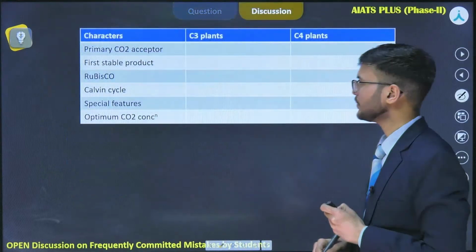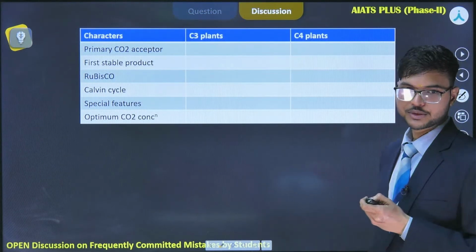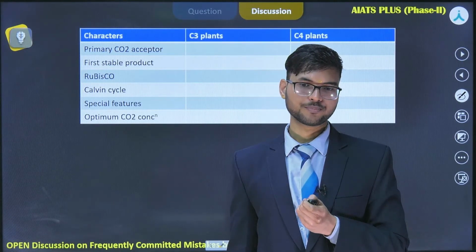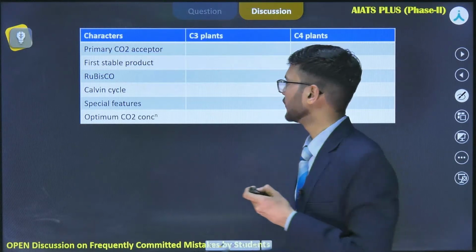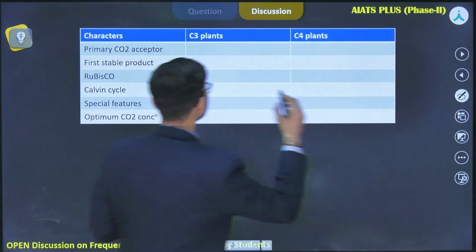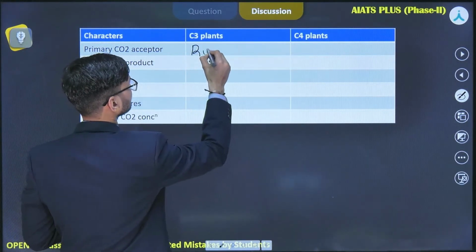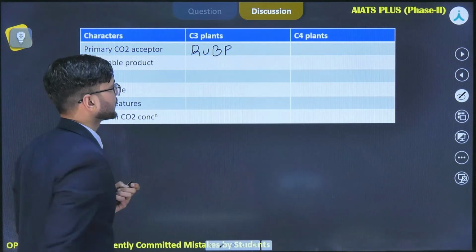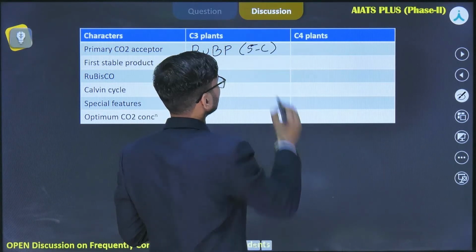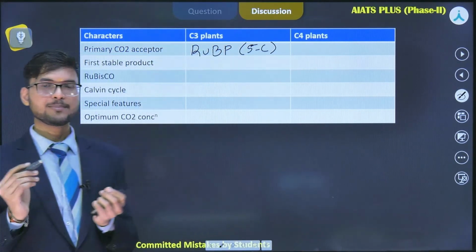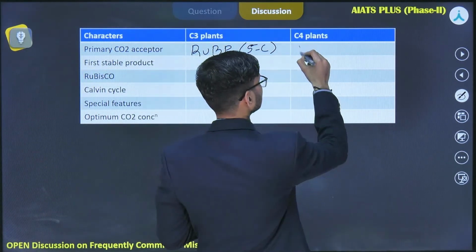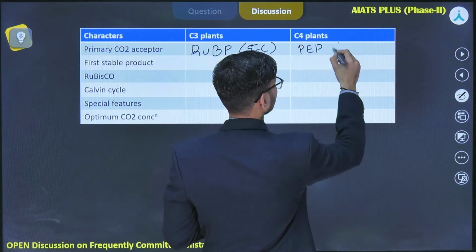So in case of C3 plants, you will find that the primary carbon dioxide acceptor is a 5-carbon molecule, and the 5-carbon molecule here will be RuBP. Now if we talk about C4 plants, the primary carbon dioxide acceptor present in the mesophyll cell is a 3-carbon molecule, which is phosphoenolpyruvate.